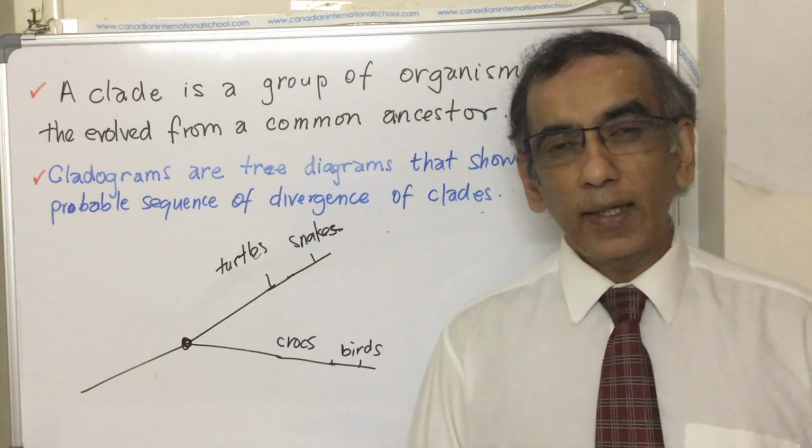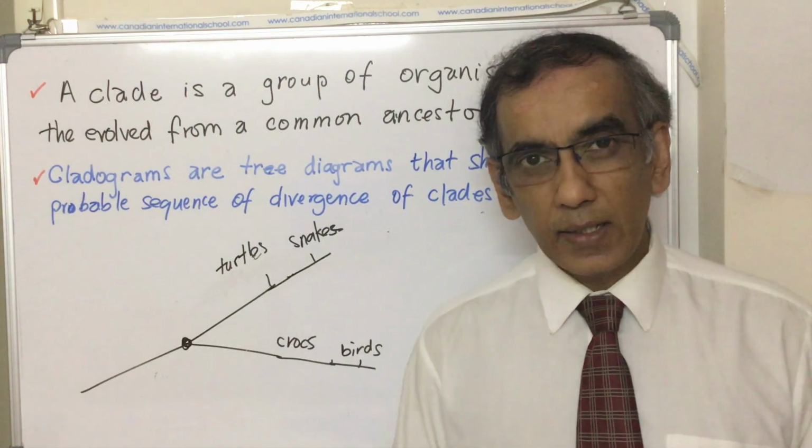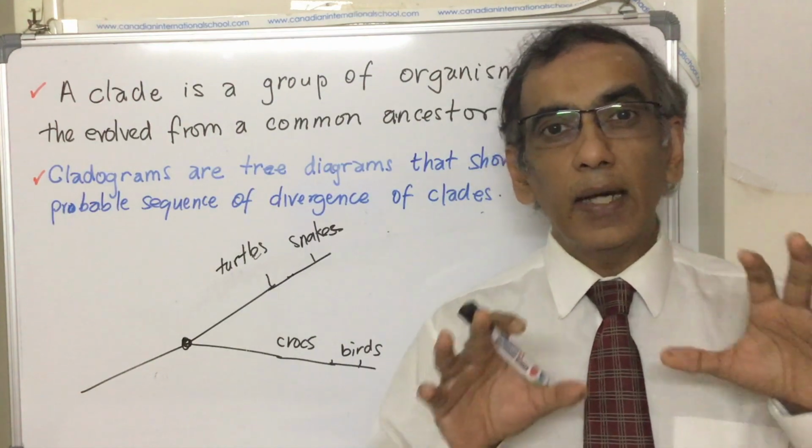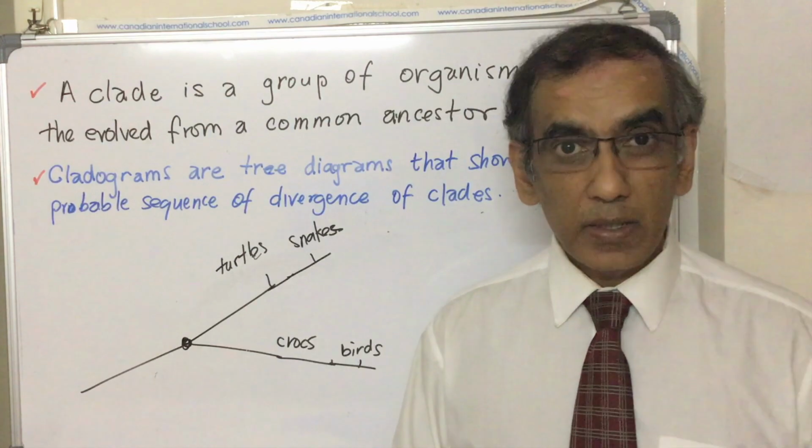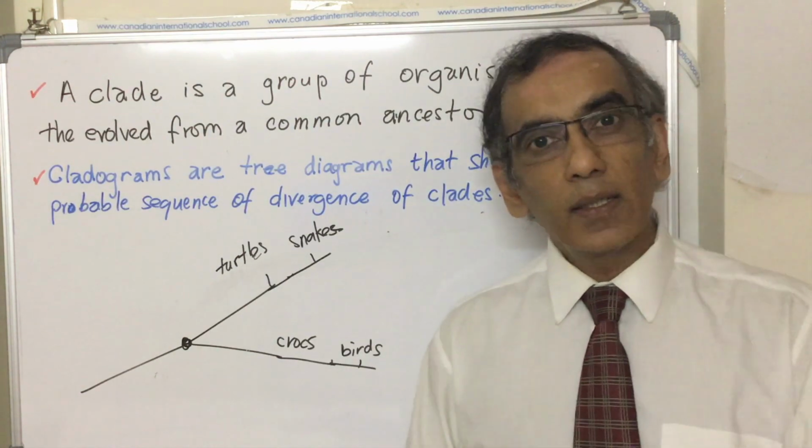We are going to go in and look at how to acquire this data, how to organize it, and how to construct our own simple cladogram for the primates. So let's move in and take a closer look.